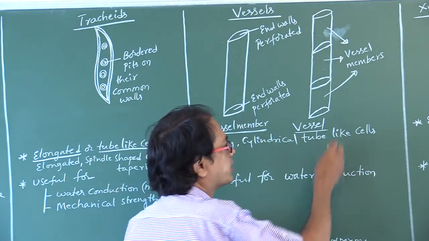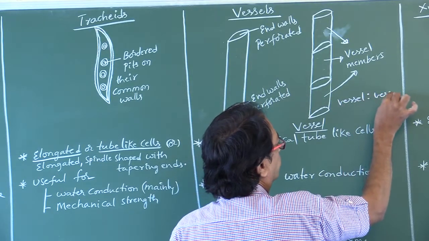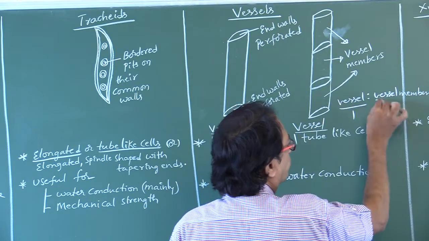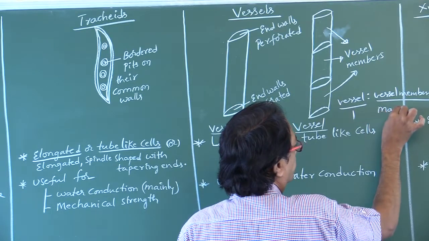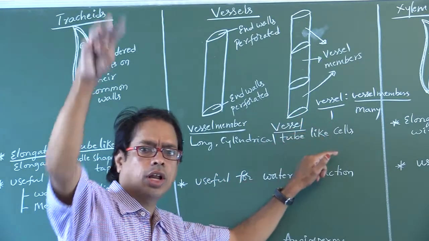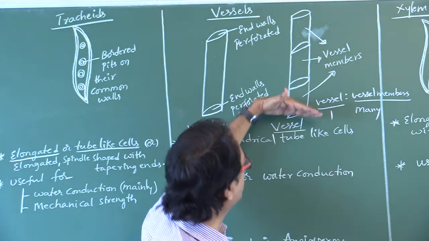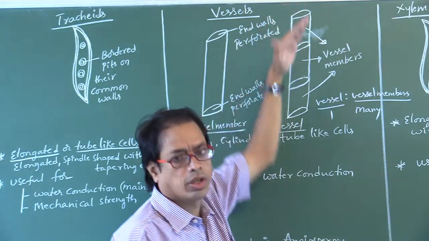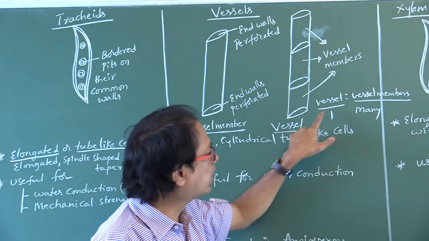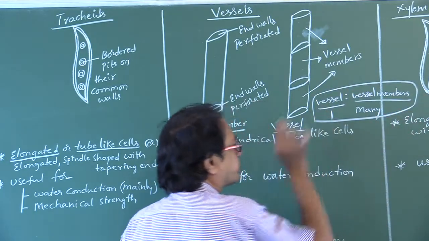One vessel contains many vessel members. Vessel members means many, so one is to many. Many vessel members are arranged in a longitudinal row: vessel member, vessel member, vessel member. All those vessel members together are called one vessel. So one vessel contains many vessel members.